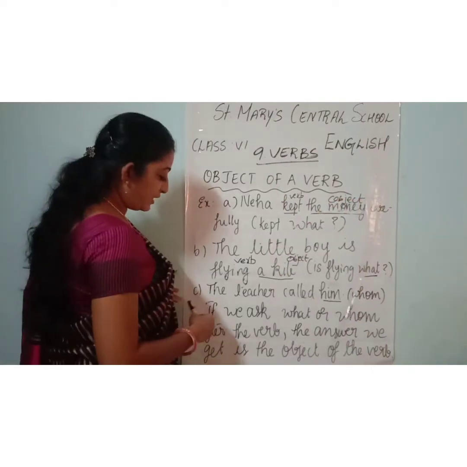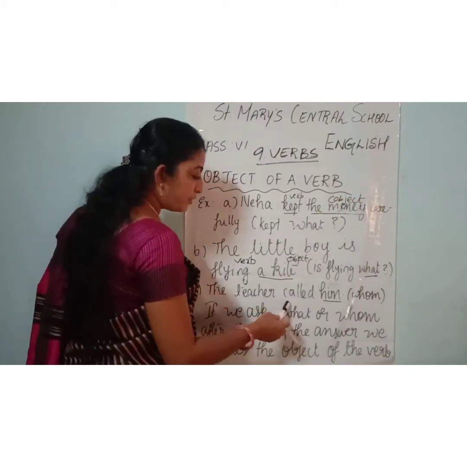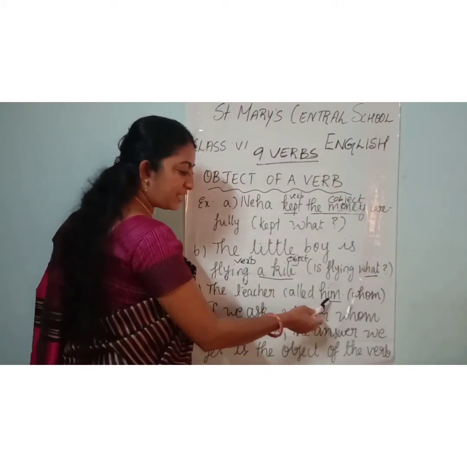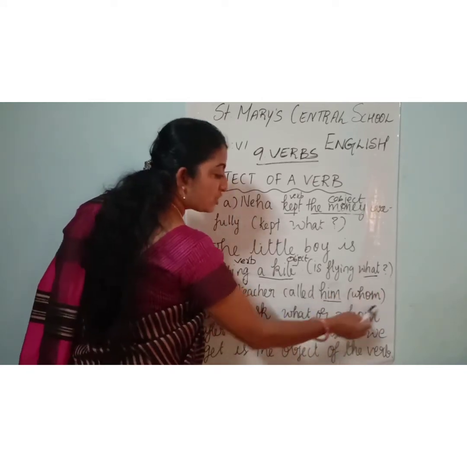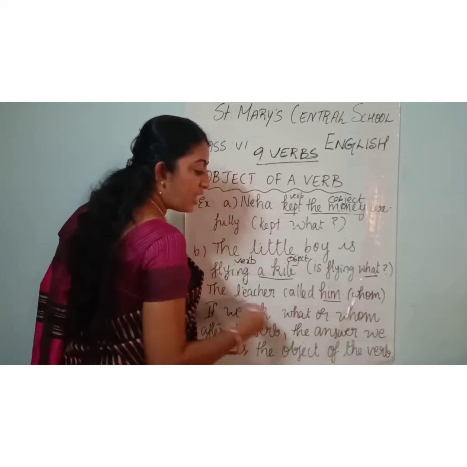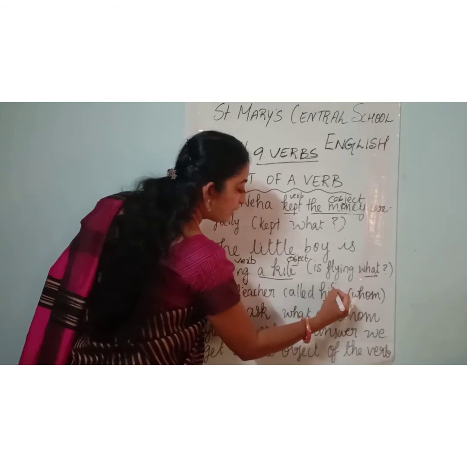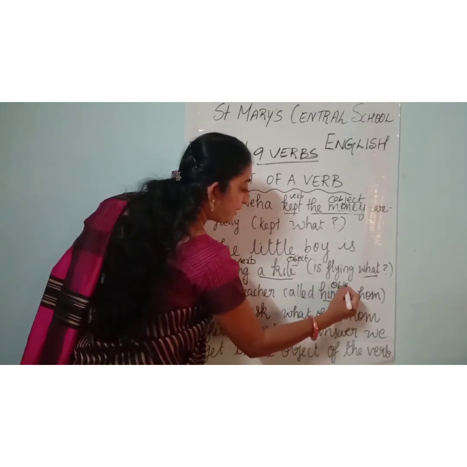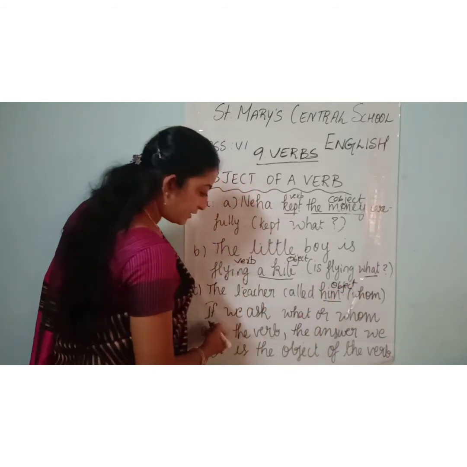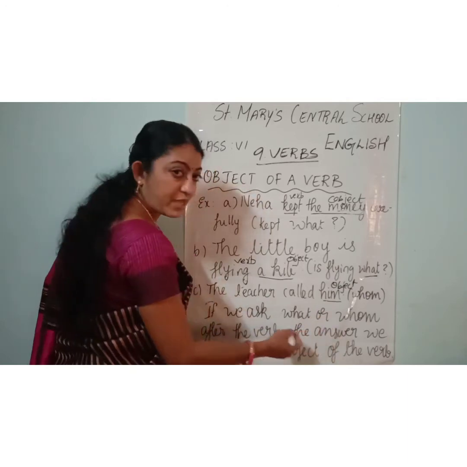Okay, so look at the example C. The teacher called him. So whom did the teacher call? Yes, him. Okay, whom did the teacher call? Him. So him is the object here. Right? So you should remember that in a sentence, if we ask what or whom,